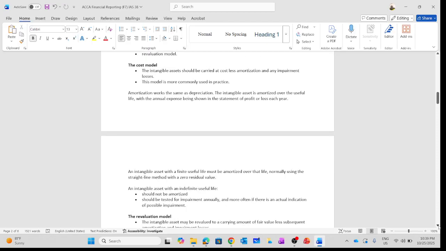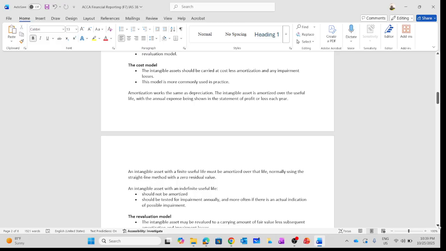Also, we need to note this when it comes to the cost model. This model is more commonly used in practice. In real life, the cost model is mostly used. Now, amortization is the same concept as depreciation. We use amortization when talking about intangible assets, and depreciation when talking about tangible assets. This is a key concept we need to know, as it is very important for the examination.